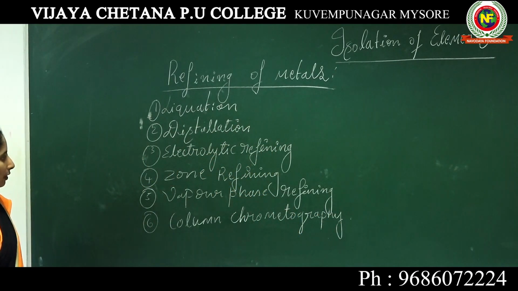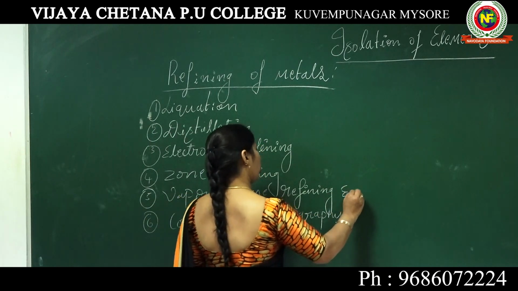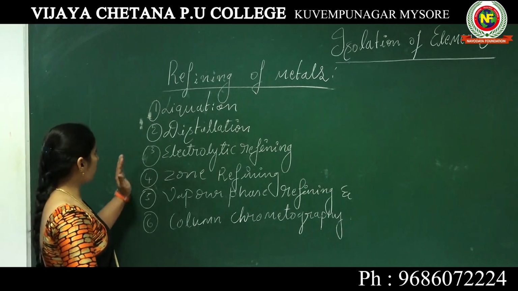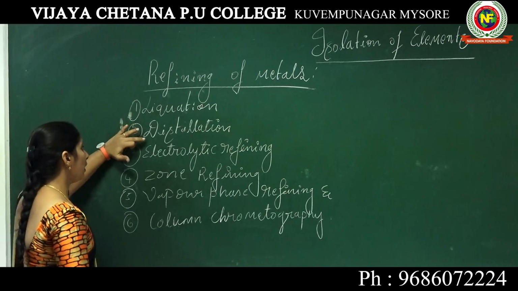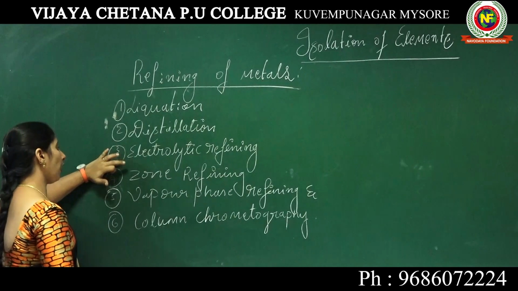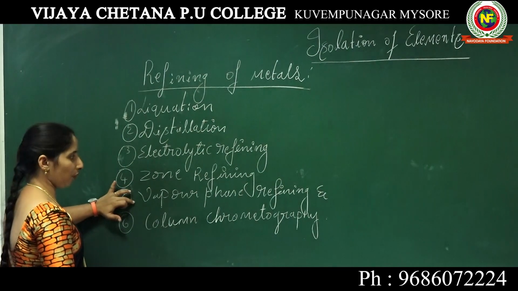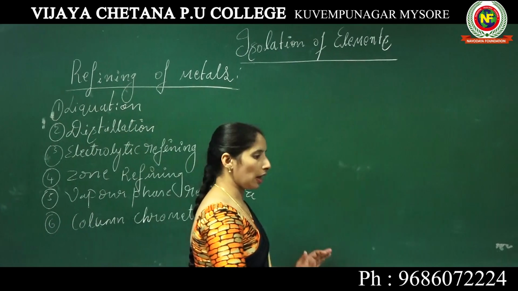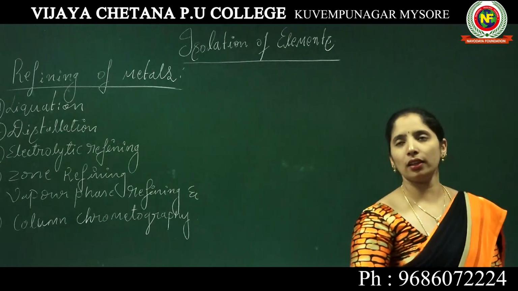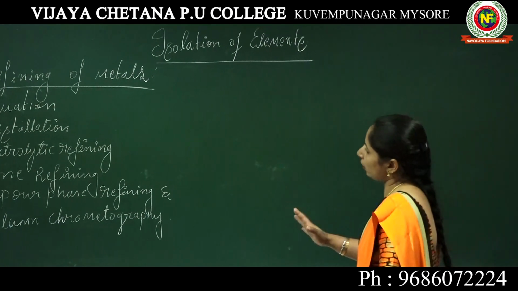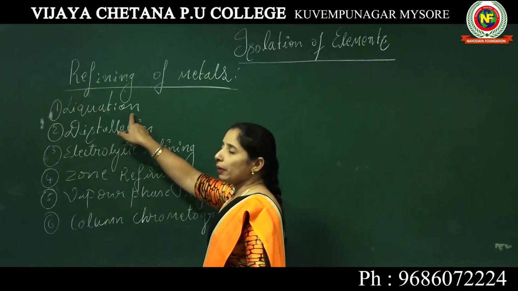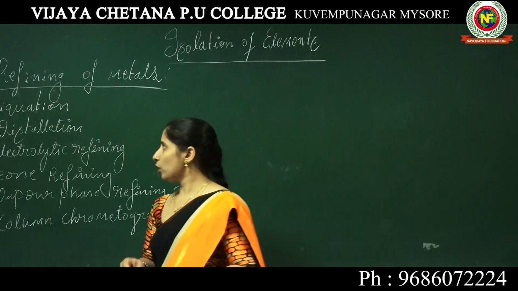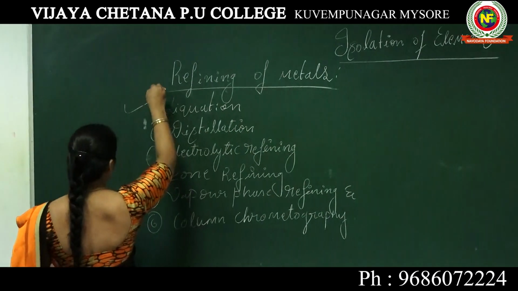So these are the six types for the refining of metals. What are all those? That is liquefaction process, distillation, electrolytic refining, zone refining, vapor phase refining, and lastly column chromatography. These are all the steps under the refining of metal. Mainly we use these types to purify the metals, to remove the impurities from the crude metal to get the pure metals. So let us discuss the first one, that is liquefaction.